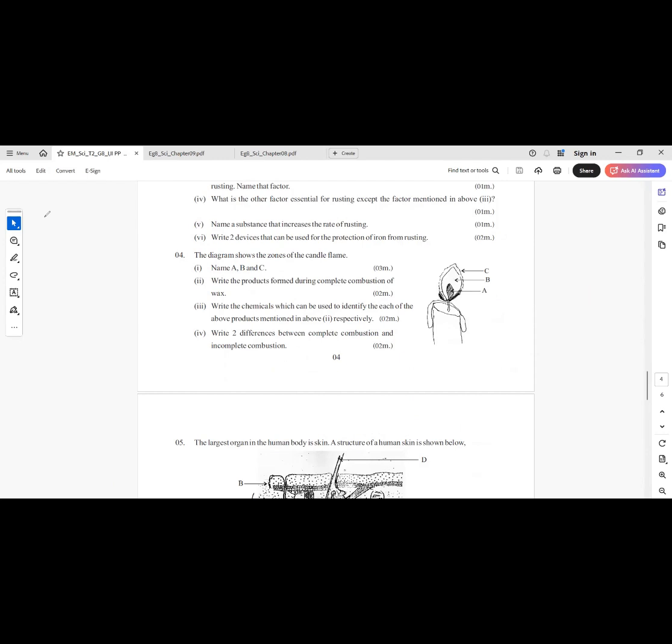Question number 4. The diagram shows the zones of the candle flame. Name A, B and C. A, non-luminous zone. B, luminous zone. C, outer zone.